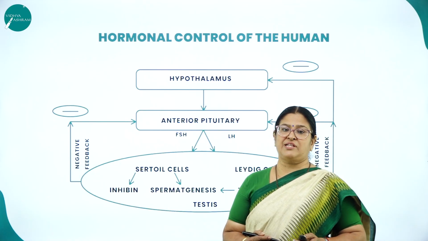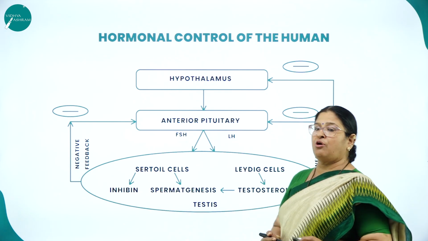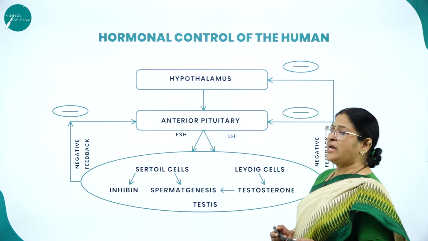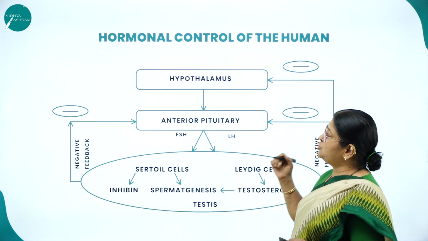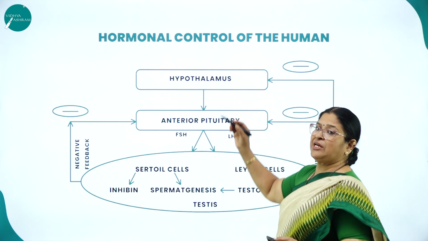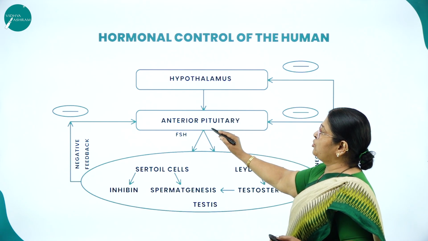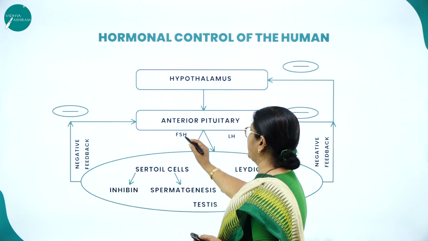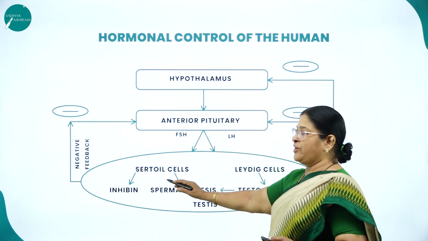Moving on to the first slide. Let us discuss the hormonal control that is going to happen in human beings. This is a flow chart that shows you the hormonal control in human beings. So hypothalamus, which is called the master of master gland, is going to control the anterior pituitary, and the anterior pituitary produces FSH and LH, and here you can see the FSH is going to act on